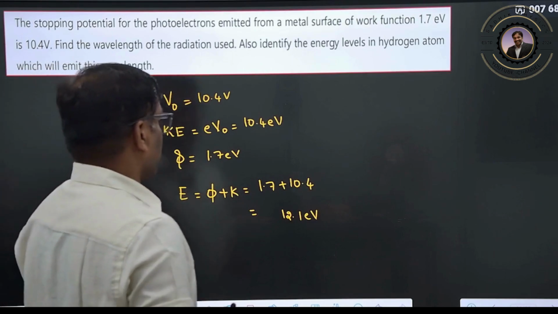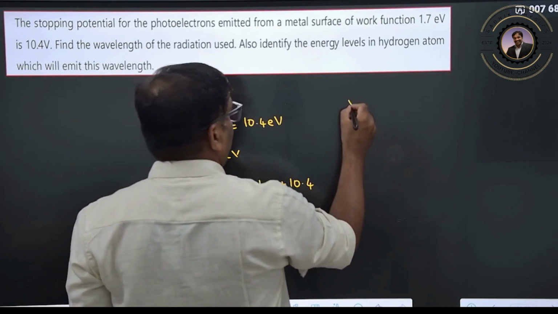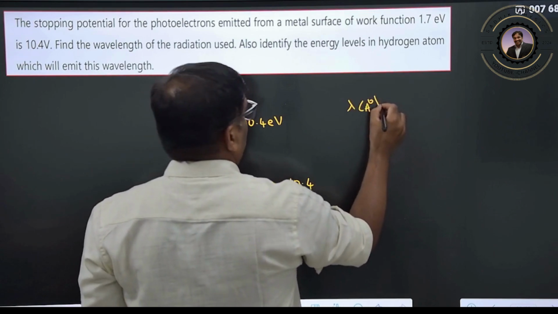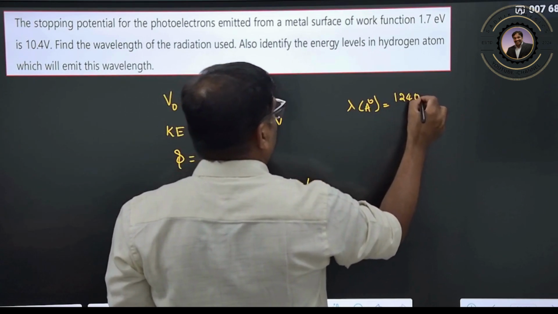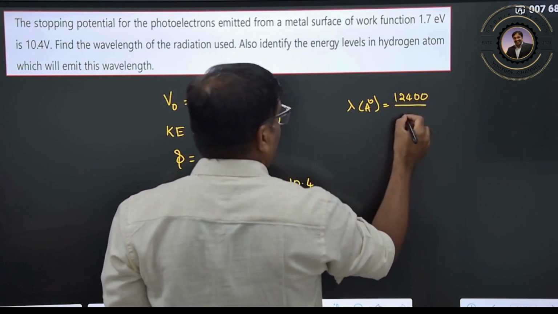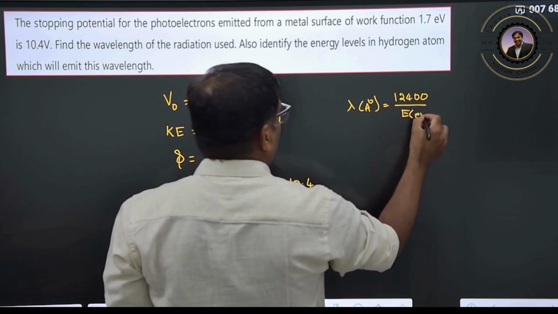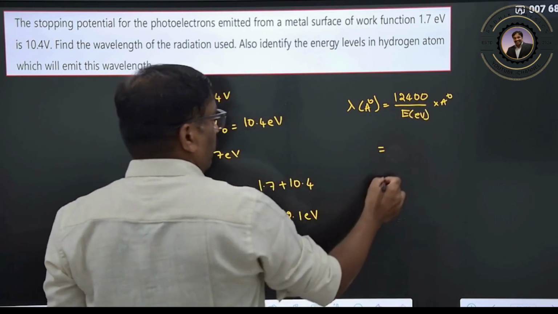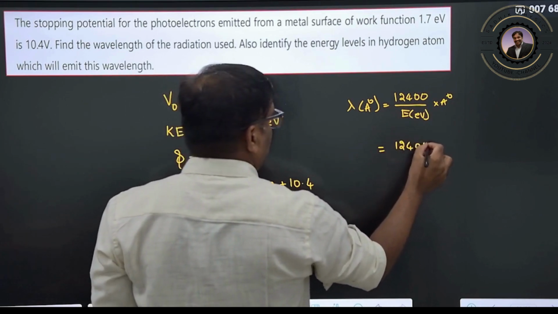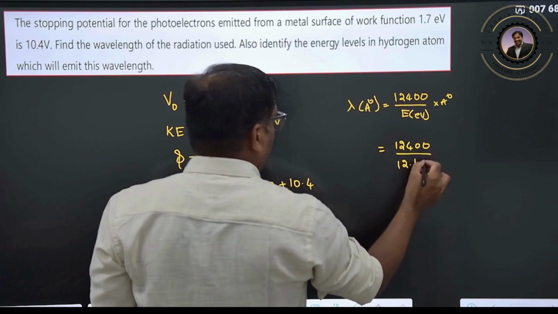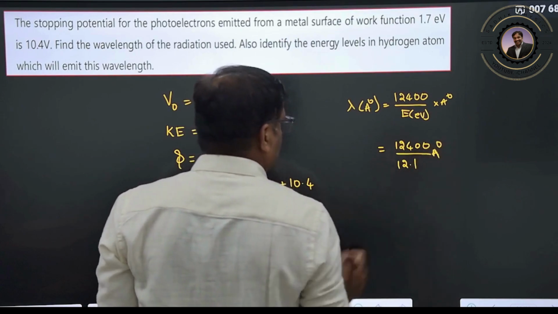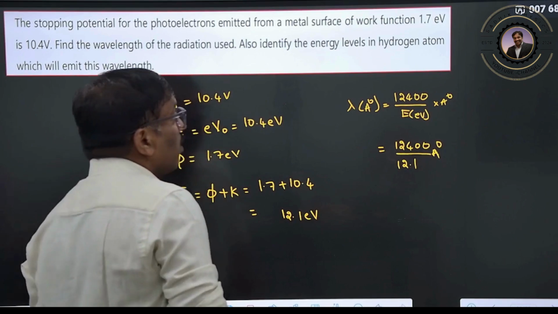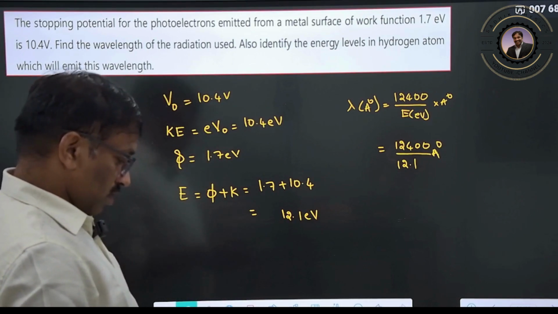Clear? Now we want to calculate the wavelength. Wavelength is in angstroms, you can write 12375 actually. Since energy is in electron volt, the wavelength is in angstroms: 12400 divided by 12.1 in angstroms.